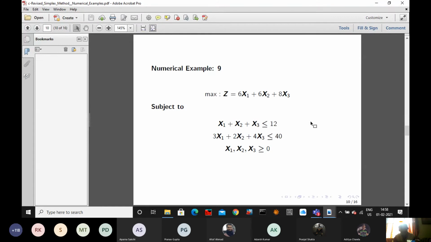So we introduce slack variables. The slack variables, surplus, artificial variables are generally non-negative. So I'm writing x1 plus x2 plus x3 plus a slack variable equal to 12. Instead of writing a slack variable, let me take my slack variable as s. Instead of s, I'm saying s squared. I need not say something about s.